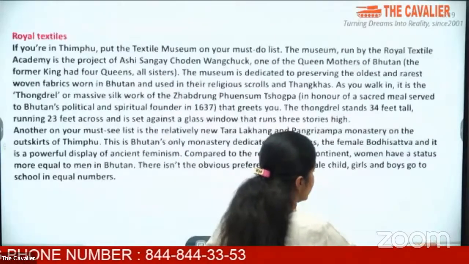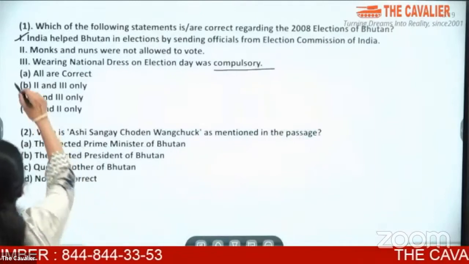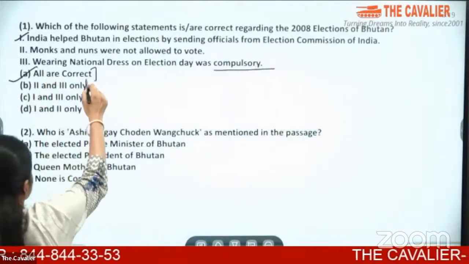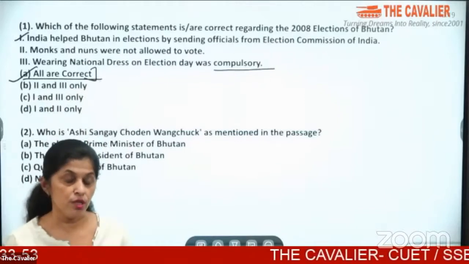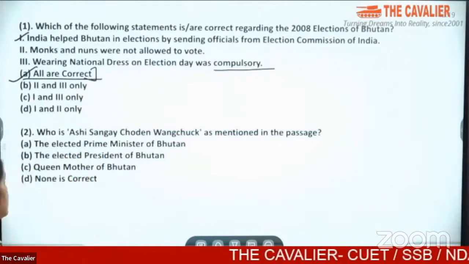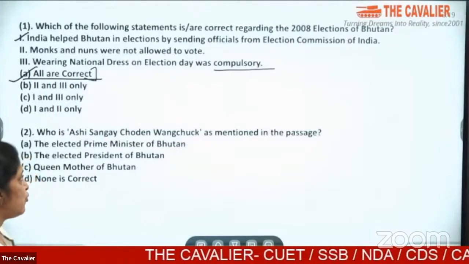So what is the answer to the first question, children? The first question says that all are correct. So this is the way that you are able to get the answer to the first question. What does the second question say? Who is Ashi Sange Chodhan Wangchuk as mentioned in the passage?